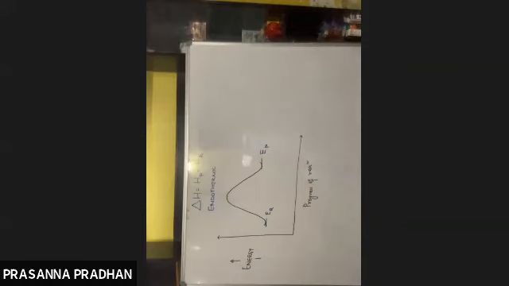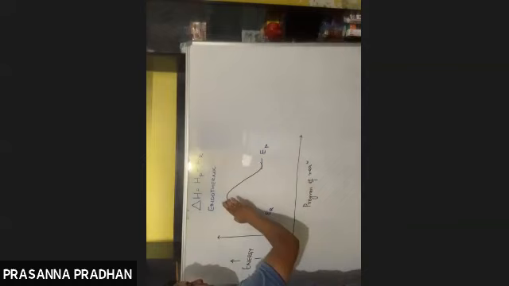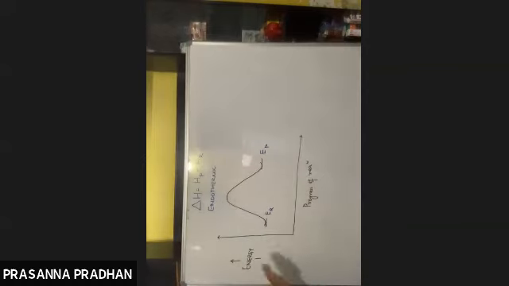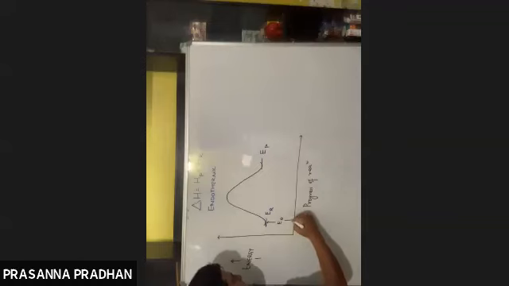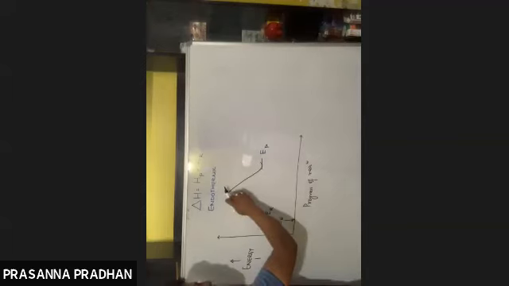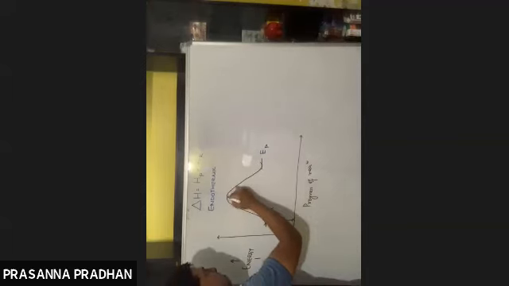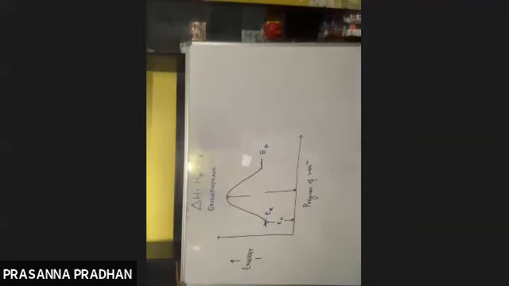Fine. So in order for the reactant to get converted into product, it must overcome this energy barrier. Now see, what is the energy possessed by reactant? This is the energy possessed by reactant molecule, ER. So in order to progress from reactant to product, what is the total energy required? This much energy needs to be possessed. If the energy of reactant is less than this energy, then no reaction occurs.